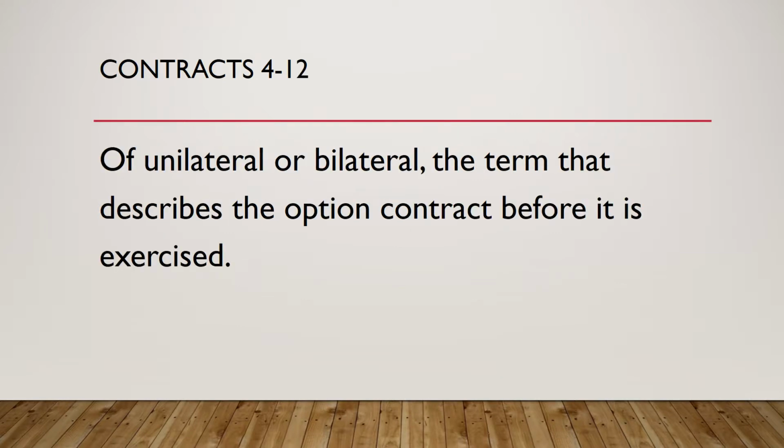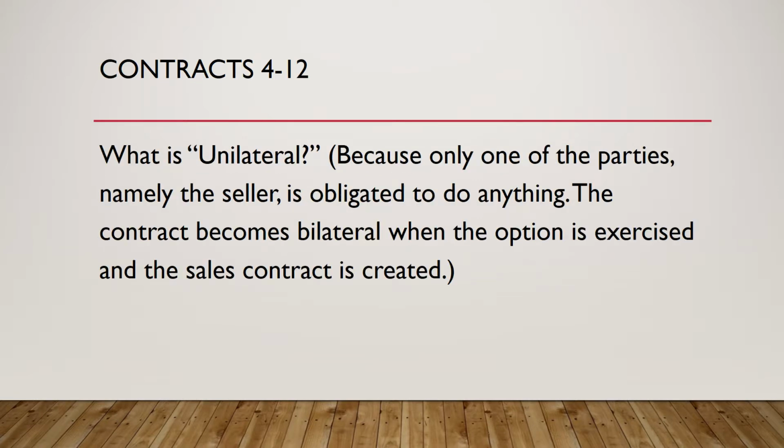Question 12. Of unilateral or bilateral, the term that describes the option contract before it is exercised. What is unilateral? Because only one of the parties, namely the seller, is obligated to do anything. The contract becomes bilateral when the option is exercised and the sales contract is created.